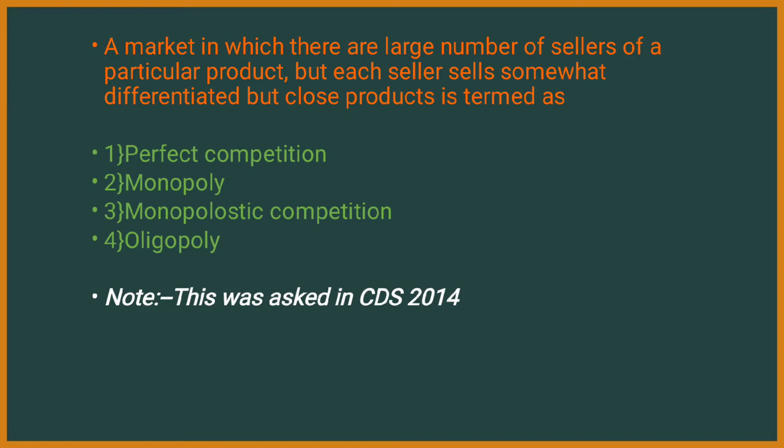Next question. A market in which there are a large number of sellers of a particular product, but each seller sells somewhat different but close products, is termed as.